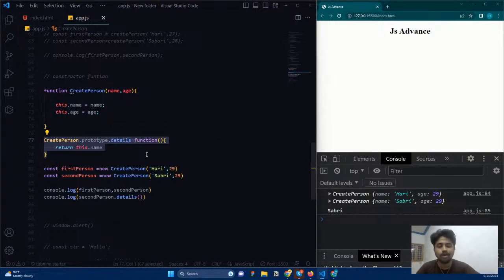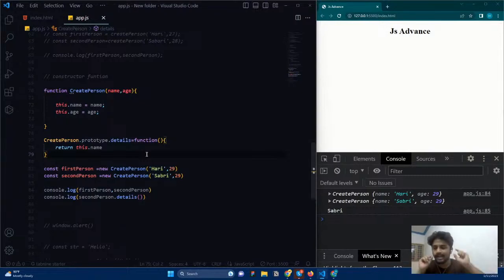So here the function is created only once in memory, in the place of the prototype. We created the function only once, but all the objects can access it, even if I create 1,000 objects or 10,000 objects. This way the memory is saved. So this is the problem that prototype solves.